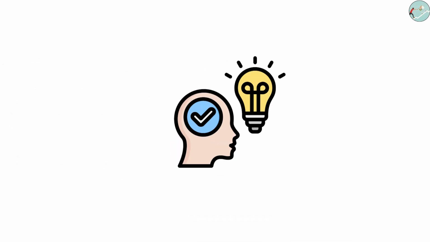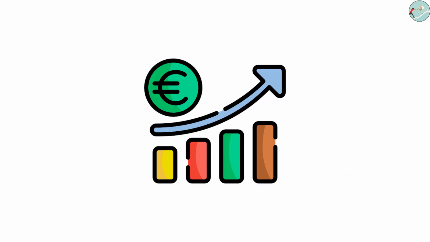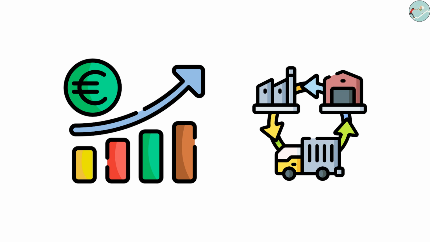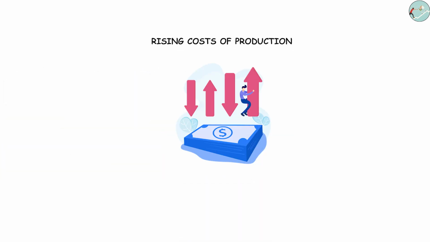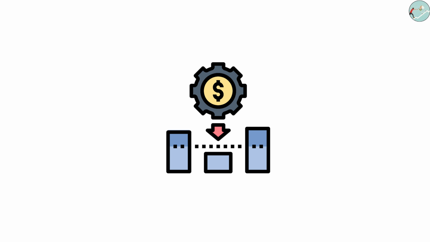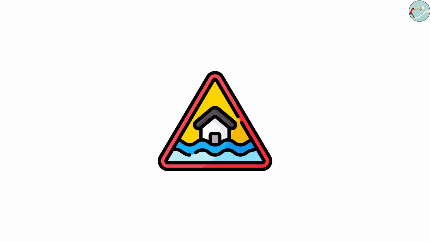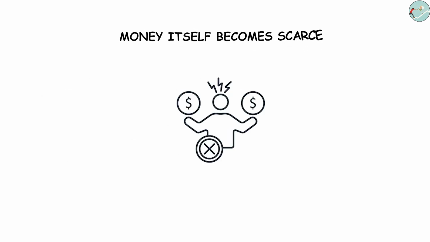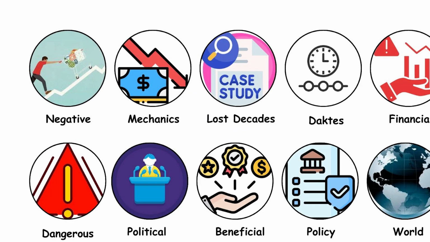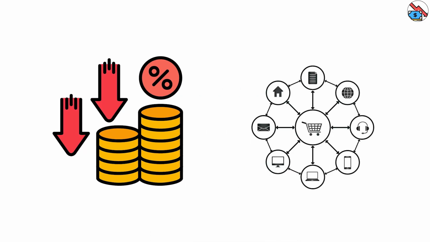To appreciate why, we must understand the forces that drive both inflation and deflation. Inflation usually results from demand exceeding supply, demand-pull inflation, or rising costs of production, cost-push inflation. Deflation arises when demand collapses, supply gluts flood markets, or credit tightens so severely that money itself becomes scarce. The mechanics of deflation work through several interconnected channels.